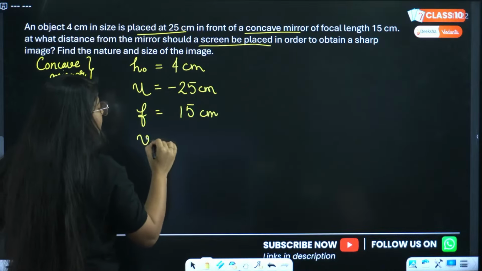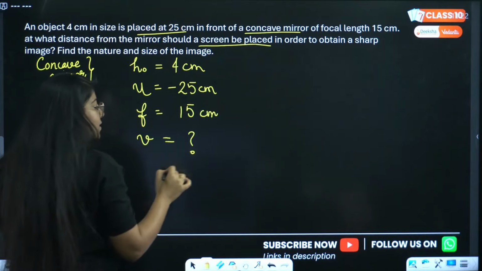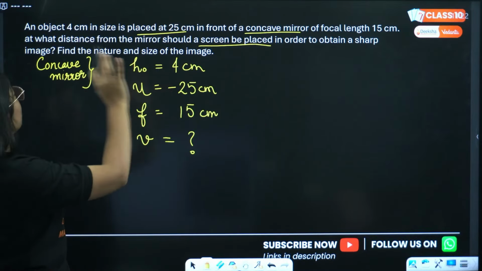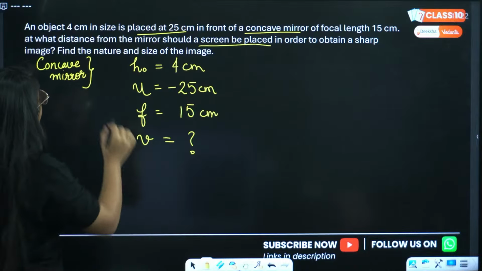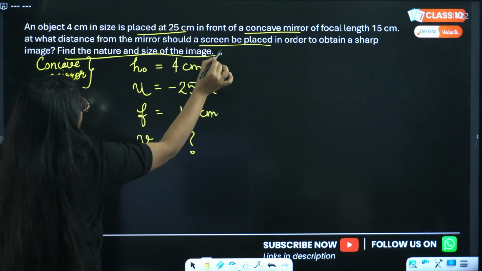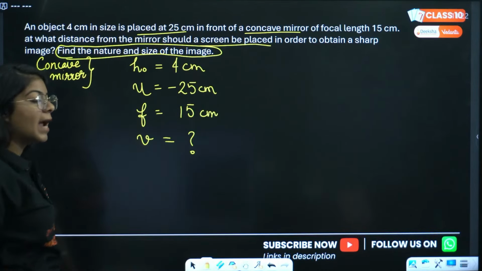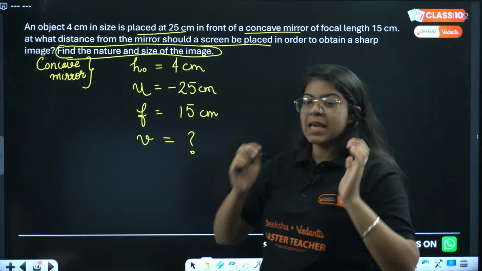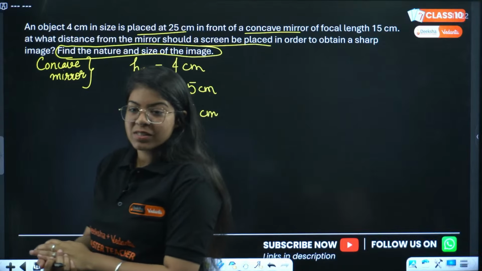That means where will the image be formed? At the screen, so we have to find the distance of the image, in order to obtain a sharp image. Also find the nature and size of the image. So we have to find the nature and size of the image. Okay, Sharma ji is saying minus 37.5 centimeter.